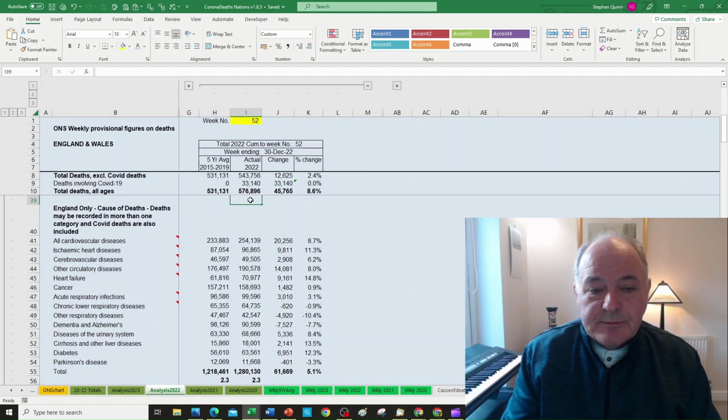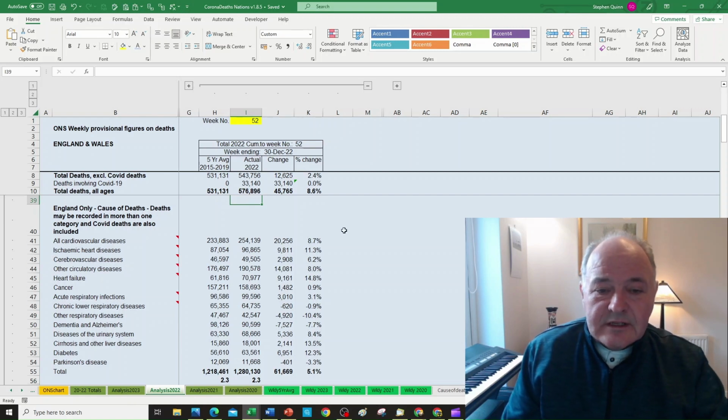But nevertheless, because we have the 5-year benchmark data next to it, we're able to see the directional change in that disease category. And what we can see here very clearly is that whereas overall we have an 8.6% increase on the year, we're seeing substantial increases across many disease categories as well.